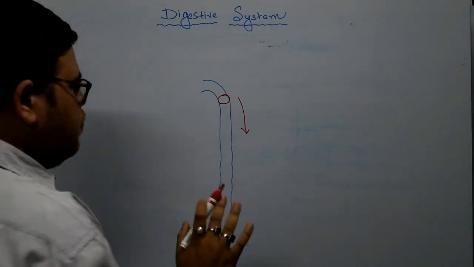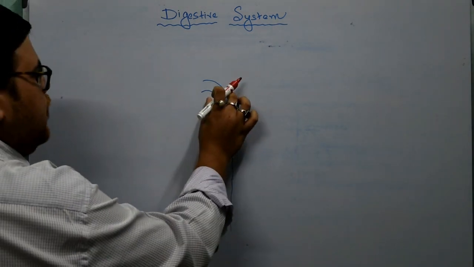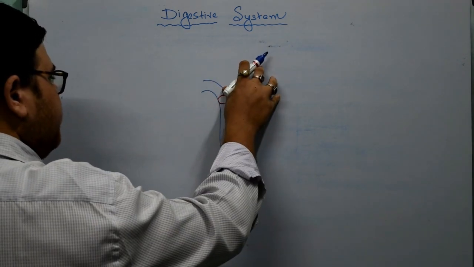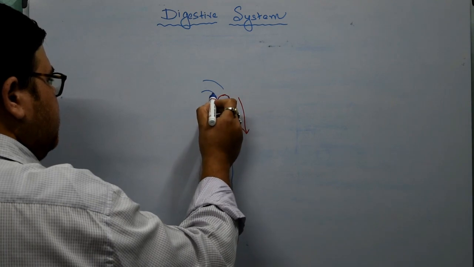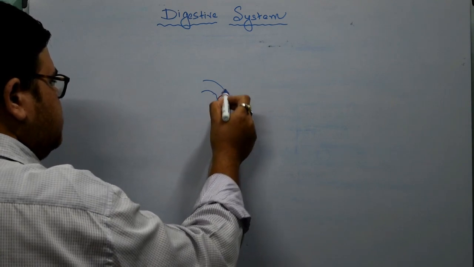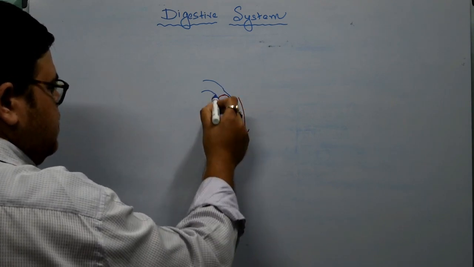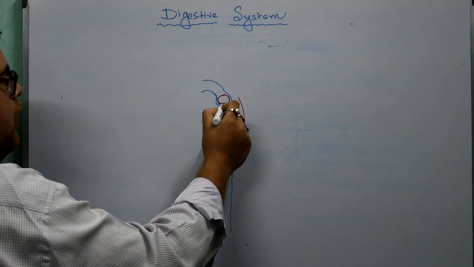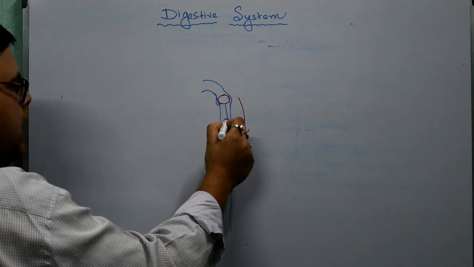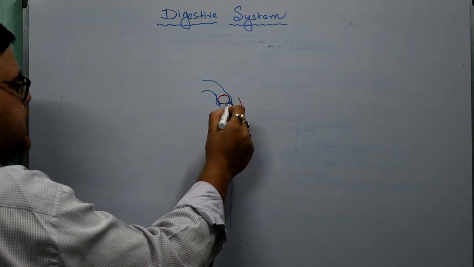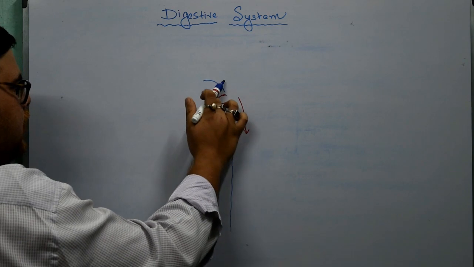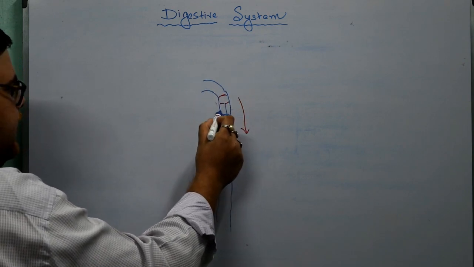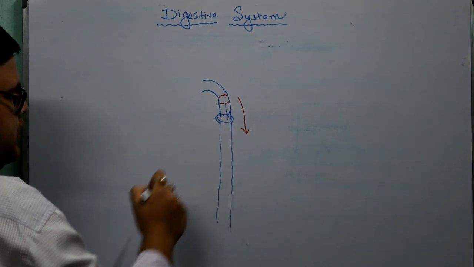Here it will enlarge, like this and like this. Now when the food goes downward, this part will become normal, and here it will again be an elongation.